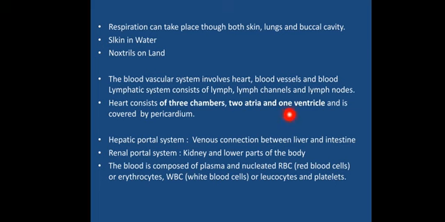And this heart is covered by a pericardium. It's a specific type of structure which is responsible for covering the cardiac tissue, that is the heart, which is called the pericardium. Okay, so the vascular system involves the blood vessels and the heart, and along with that it will also have the lymphatic system, which again consists of lymph channels and lymph nodes, which you will be studying in detail in upcoming chapters.